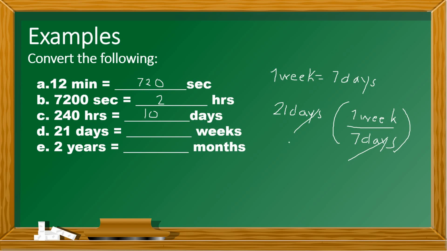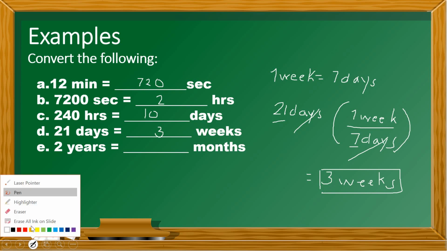As I said, we're going to divide 21 by 7. So it will give us an answer of 3 weeks, because 21 divided by 7 is 3. So our answer here is 3 weeks. So yung 21 days in weeks is 3. Okay, we're almost done.